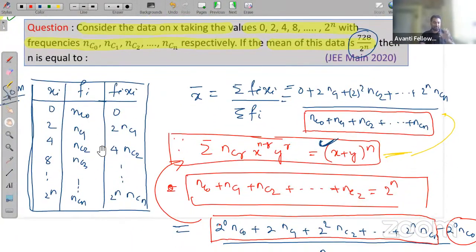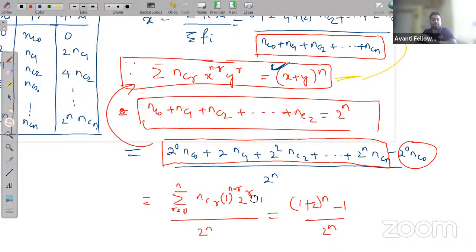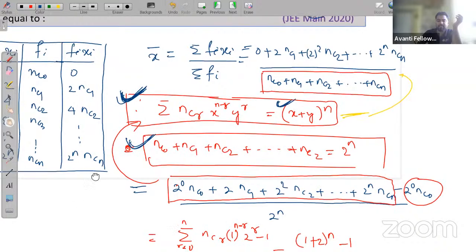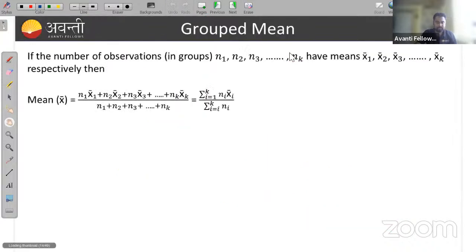It's a very beautiful question actually. This question was asked in 2020, from statistics also this type of question can be asked. If you are comfortable with the binomial theorem, then you can easily find the solution. I just used the binomial expansion formula, the expansion of x plus y to the power n, and I got the answer. Okay, got it? Clear? Everyone, let's move to the next.